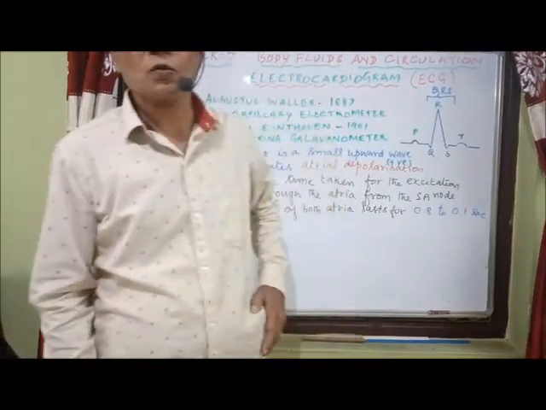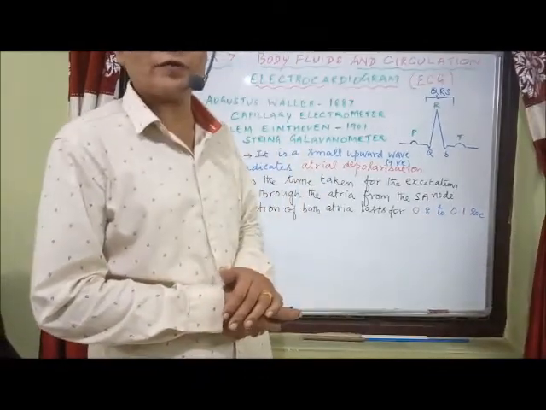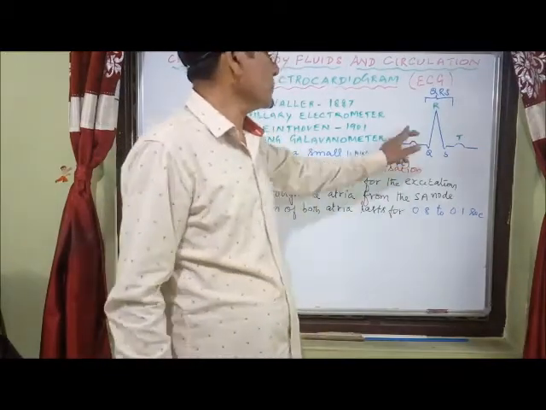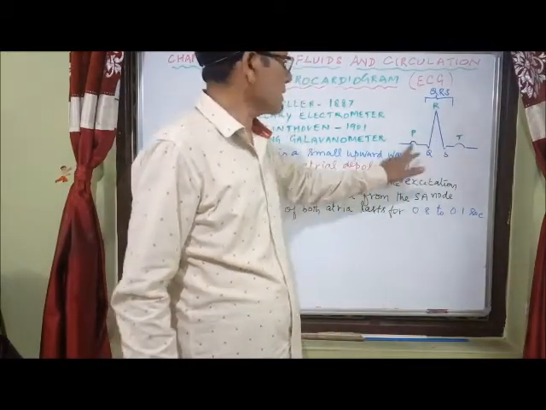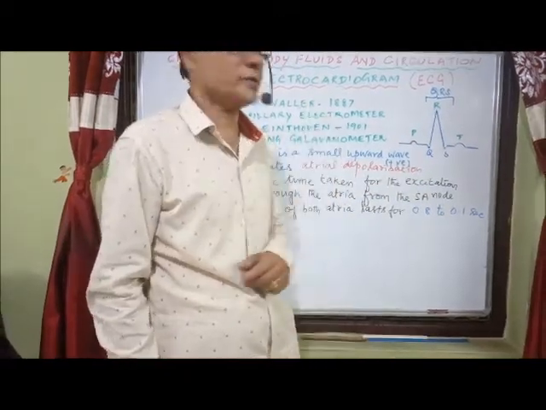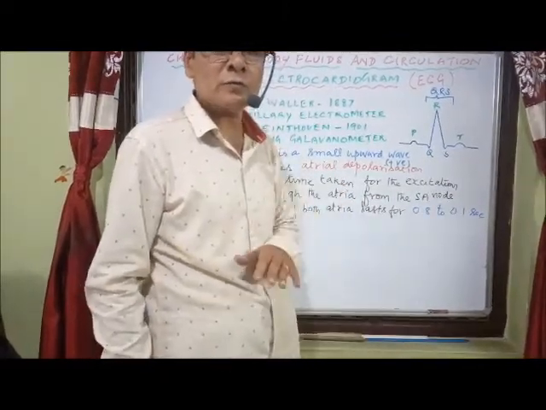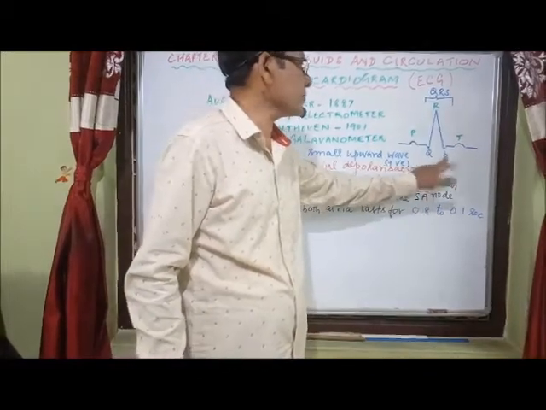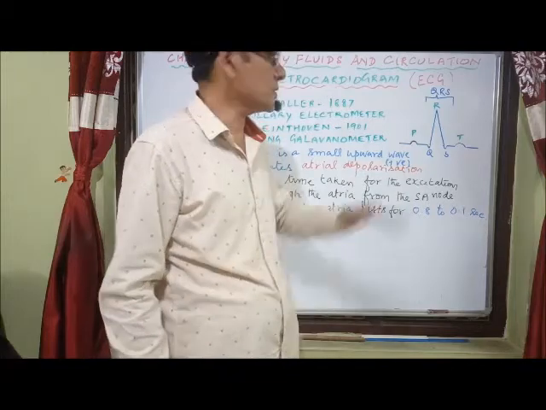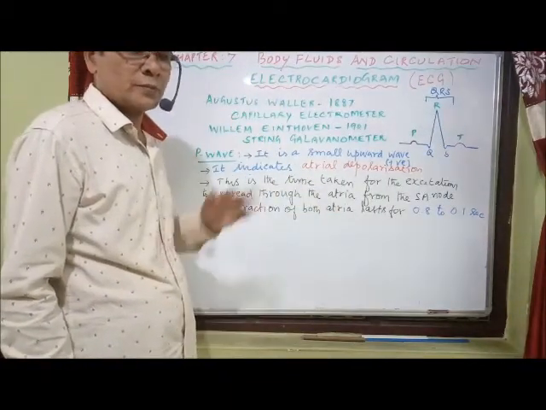Now let us see what the P wave is. This is the first wave, as I mentioned already, out of the 5 waves. You can see it in a simple picture; I will draw a better one later. P, R and T are all upward waves above the baseline, hence called positive waves. Q and S are small downward waves, hence called negative waves. P, R, T positive; Q and S negative, downward. This is upward. Now, what does the P wave indicate?